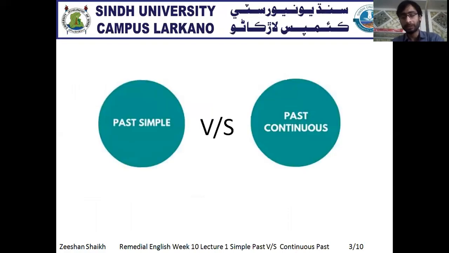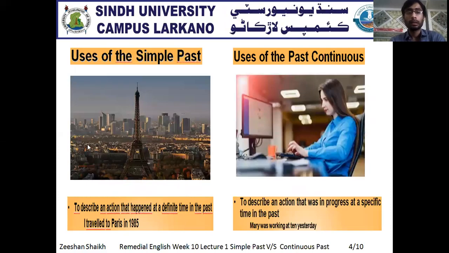Now the second one. We are proceeding towards the major differences between the past simple and the past continuous. Now let's have a look. We use past simple tense to describe an action that happened at a definite time in the past. The past simple tense shows an action that took place at a definite time.